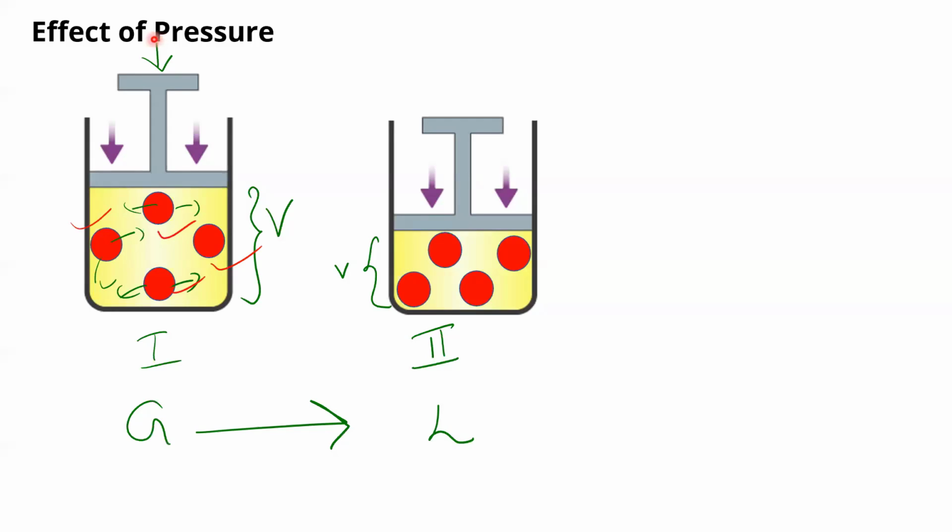So that is the simplest observable effect of pressure. When you increase the pressure on a gas, change of state happens. From where to where? From gas to liquid. Why? Because there is now less space. Less space means the interparticle distance reduced.